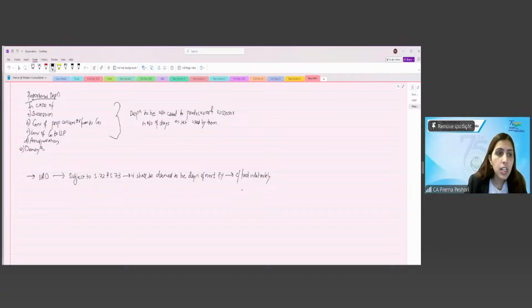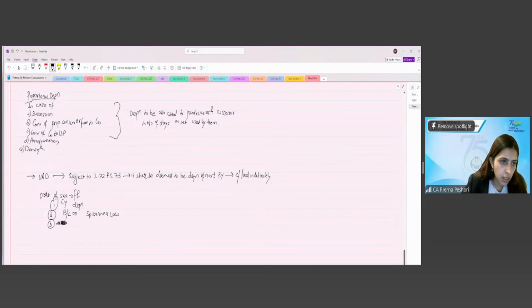So what does this mean? That in case the order of your set off shall be, first the current year depreciation, then the business loss or the specified business loss, and third will be your unabsorbed depreciation.